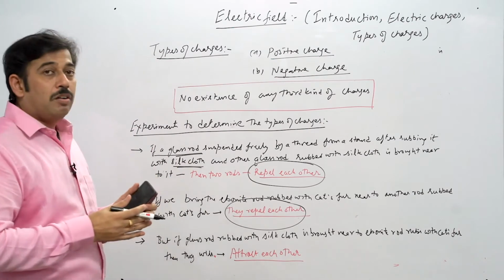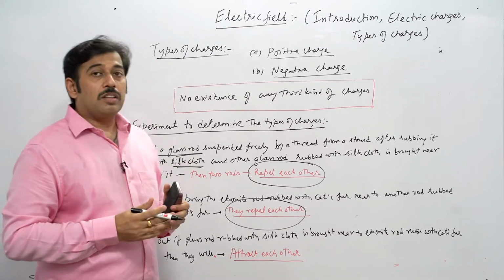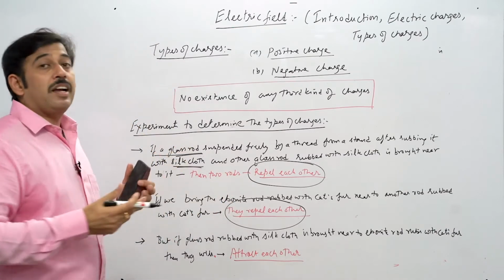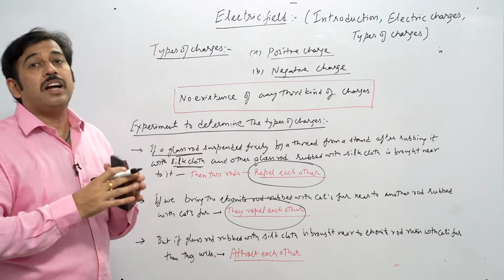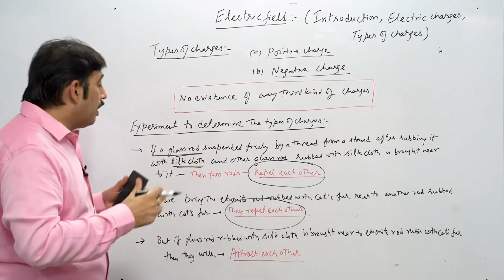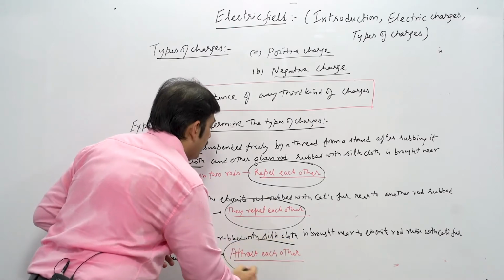We take the glass rod and rub it with the silk cloth, and now we bring it near to the ebonite rod which has been rubbed with the cat's fur. Now both have different kinds of charges acquired on the surface. Now they're going to attract each other. That means they are unlike charges. That's why we call it the attraction of each other.